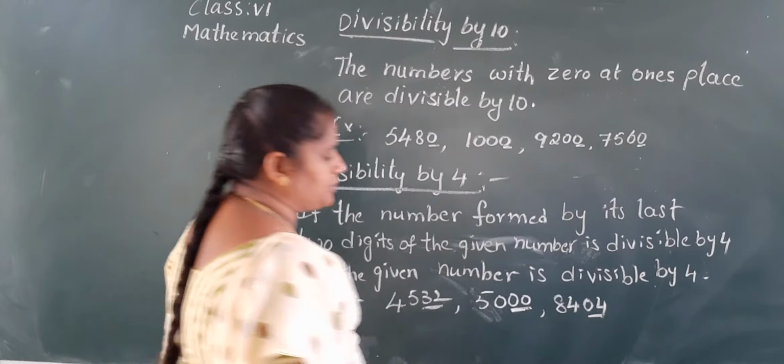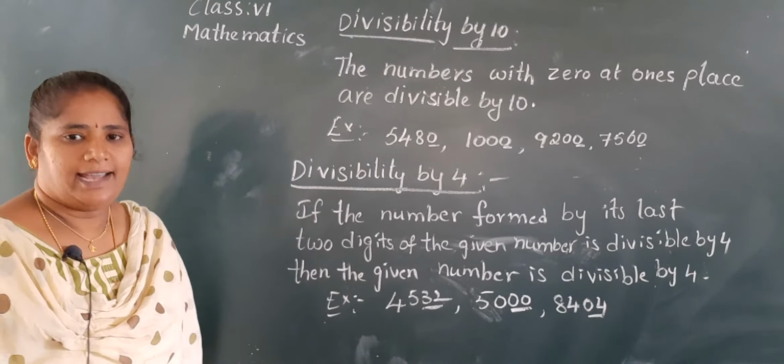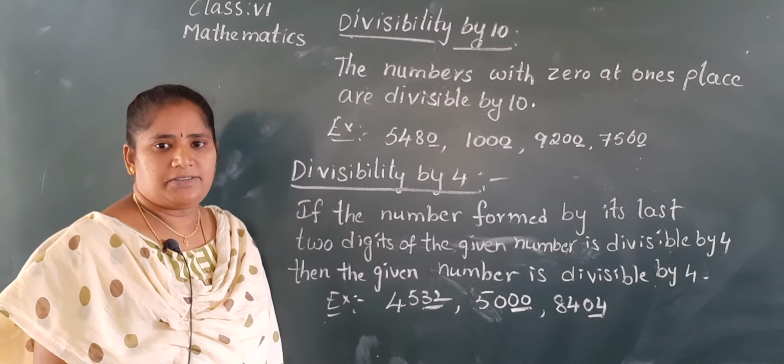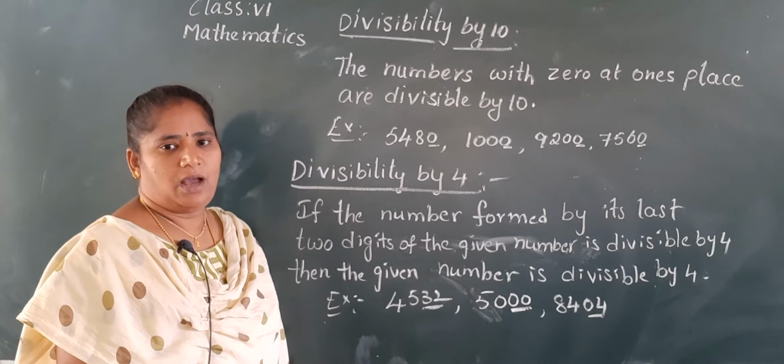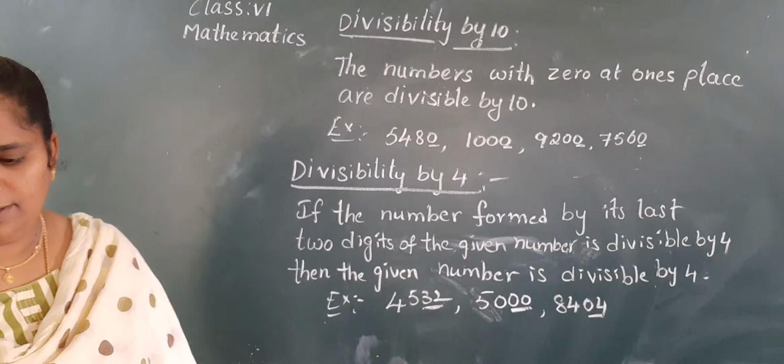Yes, what are the last two digits? 0 and 4. Yes, 0, 4 means 4. 4 is divisible by 4. So the given number is divisible by 4. Okay? Note down this.